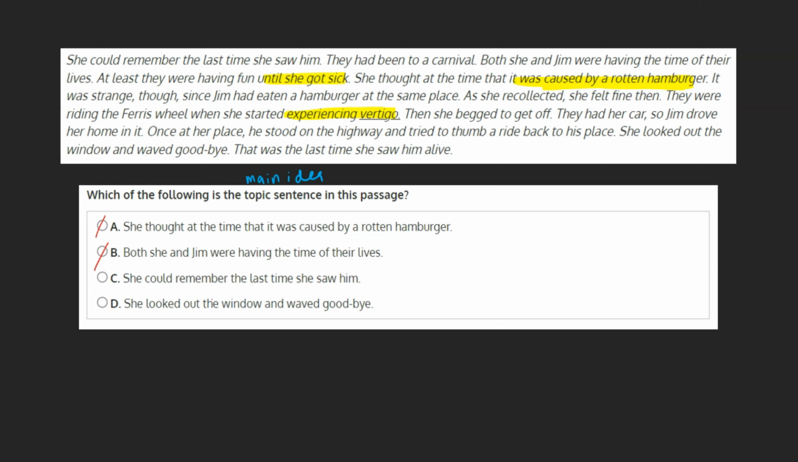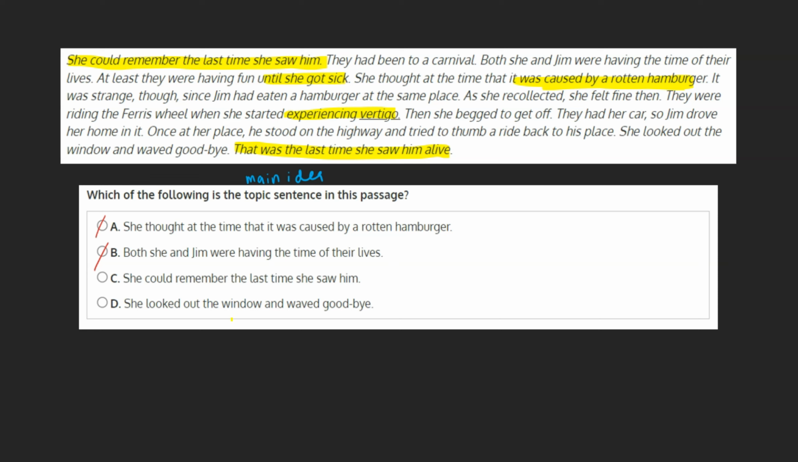C. She could remember the last time she saw him. This could very well be our answer. As the first sentence of our paragraph, this sentence sets us up for what we're about to read, a description of the last time she saw Jim. Every sentence in the paragraph reflects this idea, and the last sentence even reiterates it for us. Just in case, let's go on and check D.